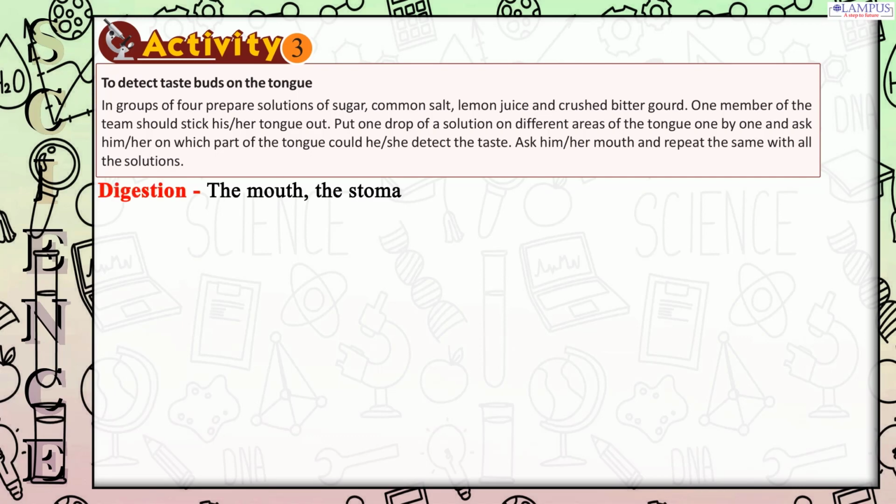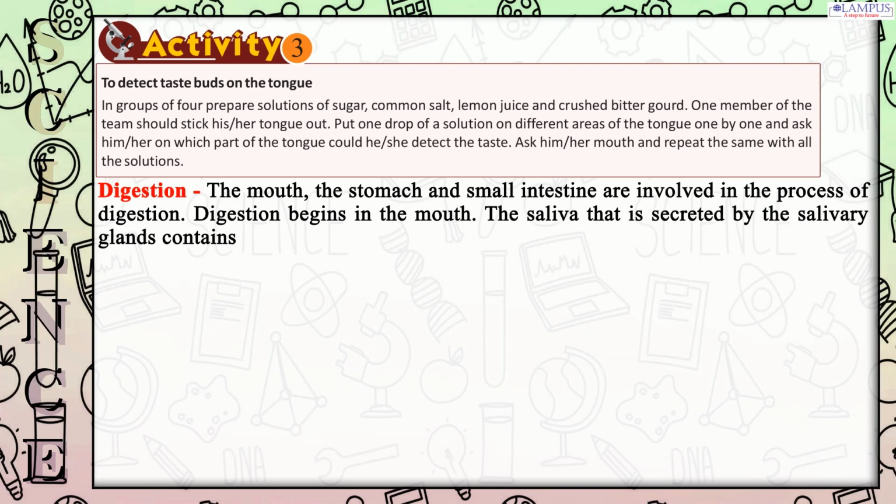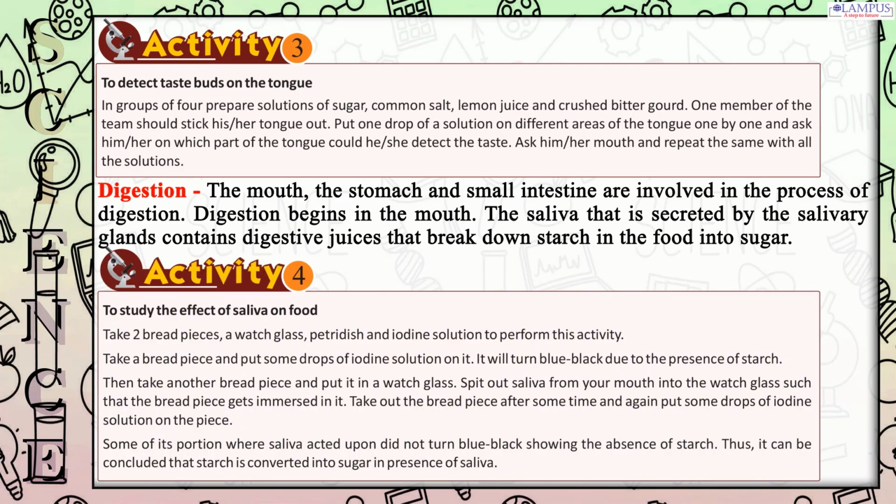Digestion. The mouth, the stomach and small intestine are involved in the process of digestion. Digestion begins in the mouth. The saliva that is secreted by the salivary glands contains digestive juices that break down starch in the food into sugar. Activity 4. To study the effect of saliva on food.